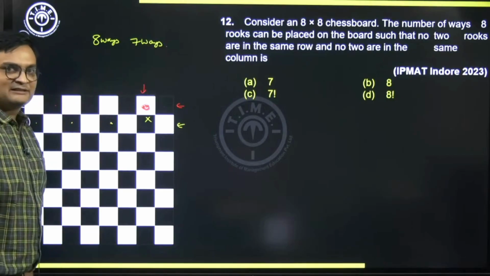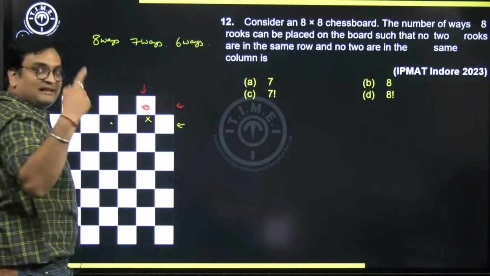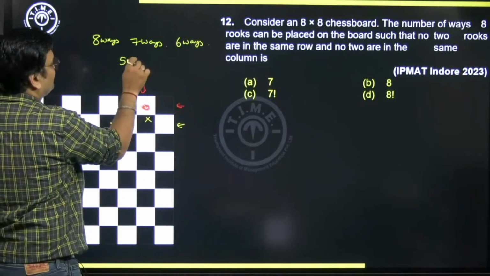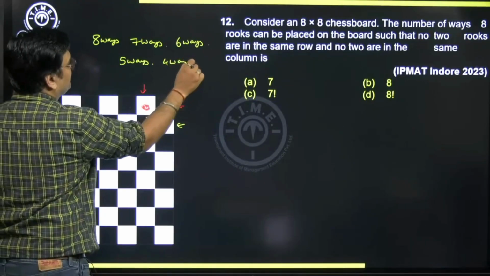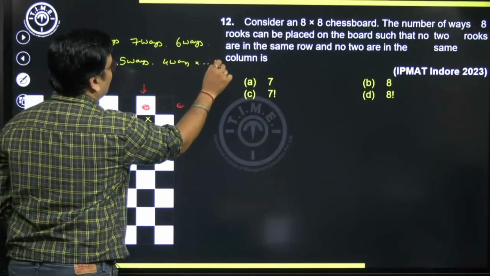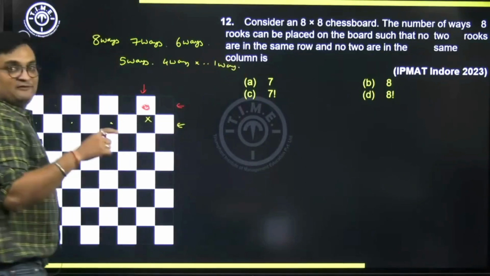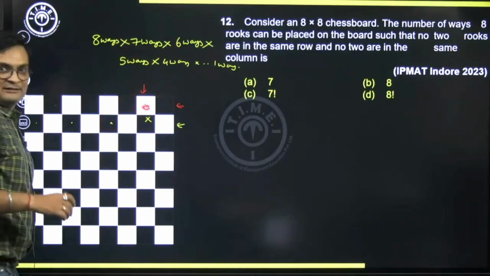Going ahead in the same way, the third piece can be placed in 6 ways. The next fourth piece in 5 ways. The next piece in 4 ways. And this will continue till you have the last piece left, the 8th piece left, for which you'll have only 1 way.